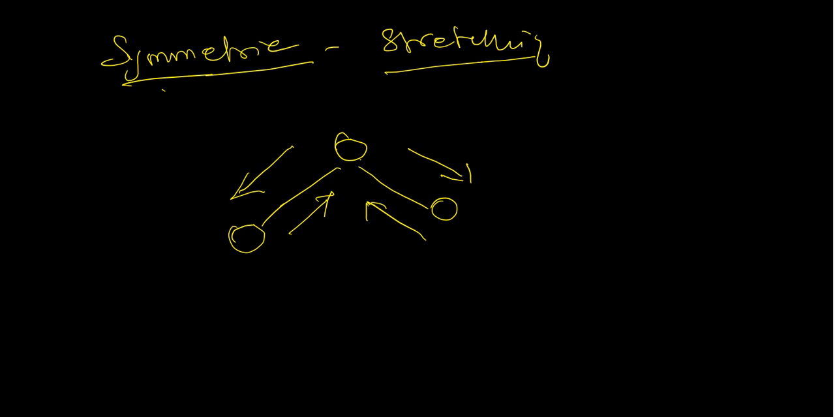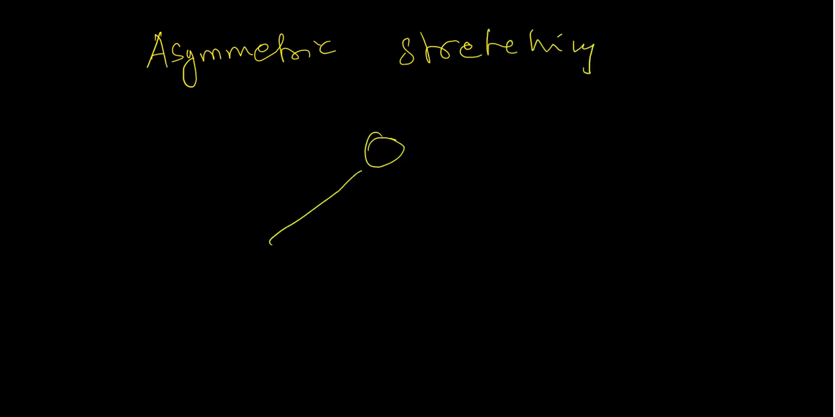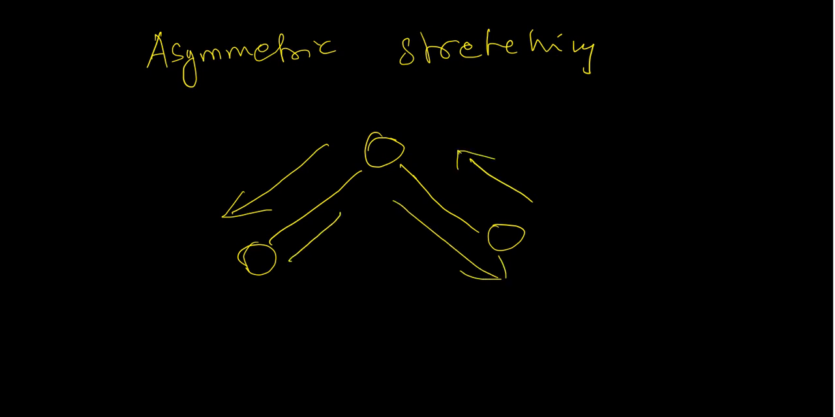There is another stretching called asymmetric stretching, in which, if you consider the same three atoms, one bond elongates while the other bond compresses. When this elongates, this will compress, and if you see the motion, it will be asymmetric in nature. This stretching is called asymmetric stretching. There are two types of stretching.